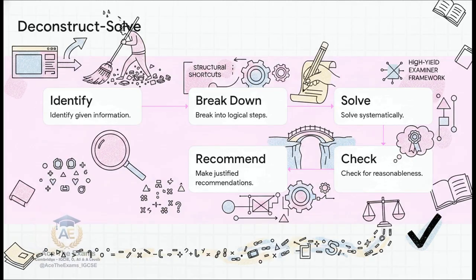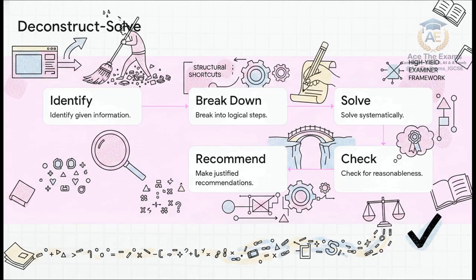Step 1, identify given information. Stop writing paragraphs and clearly define your sample space and probabilities based strictly on the text. Step 2, break into logical steps. We are setting up the probability distribution table with extreme clarity, no skipped steps. Step 3, solve systematically. Now we deploy the E of X and Var of X formulas, locking our data precisely to the analysis. Step 4, check for reasonableness.